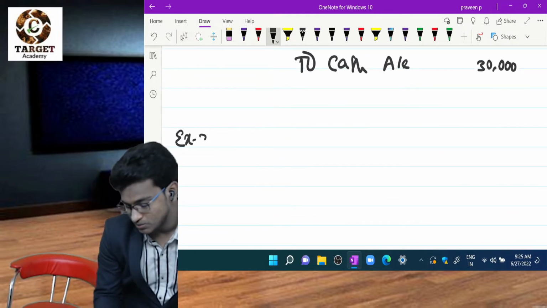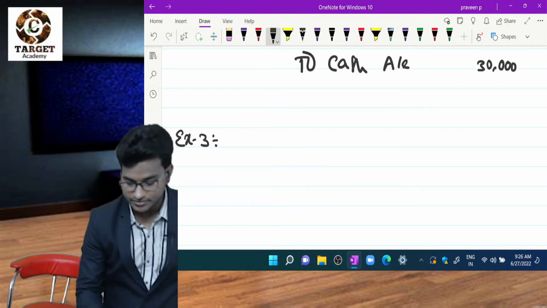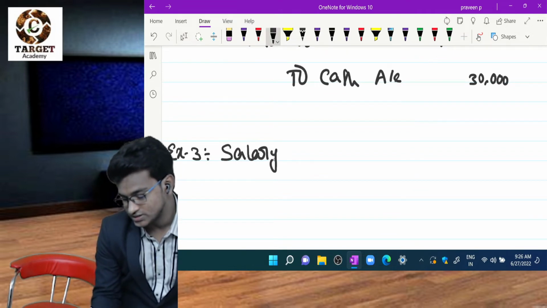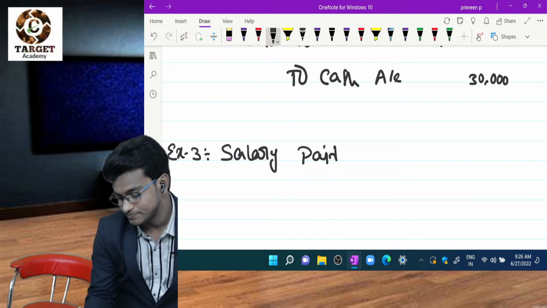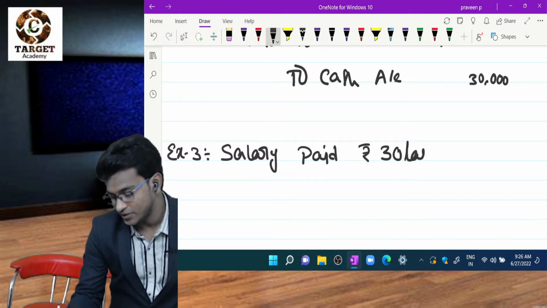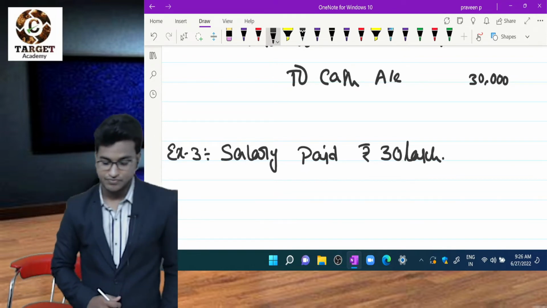Now, example number 3. What is example number 3? Salary paid 30 lakh rupees. We need a journal entry.